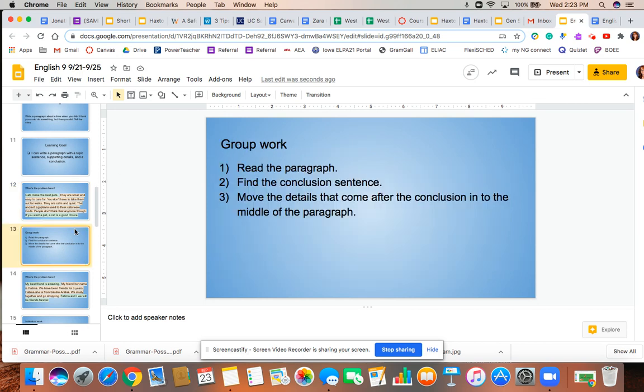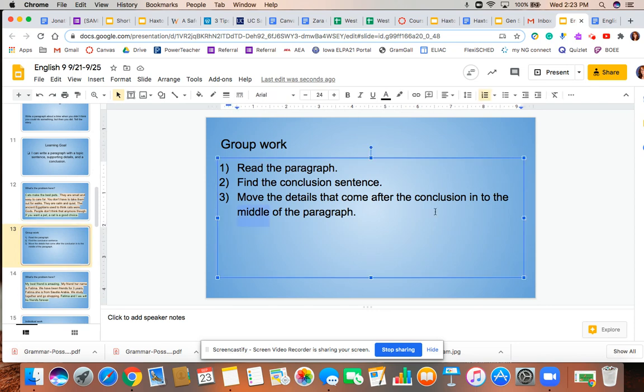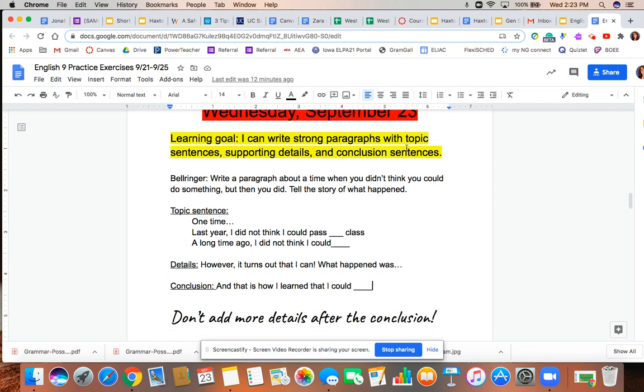So the next activity that we did was to get together with a group and look at a paragraph with a similar mistake. Your job is to find the conclusion sentence and then move the details that come after the conclusion into the middle of the paragraph where they belong. So you will do this in your Google Doc.